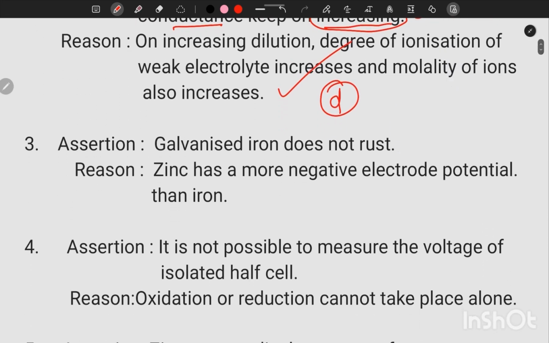Third question, assertion: galvanized iron does not rust. Yes, that statement is correct because galvanization protects iron by using the metal zinc, which has a more negative E0 value. So it releases electrons in preference to iron and corrodes faster than iron. Zinc has more negative electrode potential than iron. That statement is also right. So assertion and reason both are correct and reason is the correct explanation of assertion. So option A.